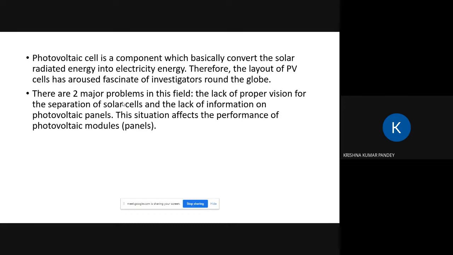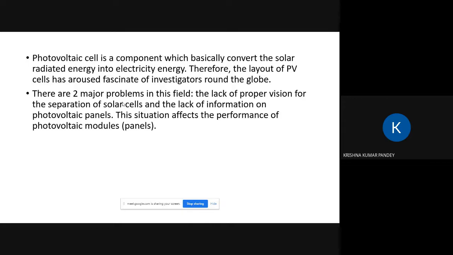The layout of PV cells has aroused fascination in investigation around the globe because it is very advantageous. But there are two major problems in this field. One is the lack of proper vision for arranging solar cells, whether they should be connected in series or shunt, because different loads demand different voltage levels and different power.